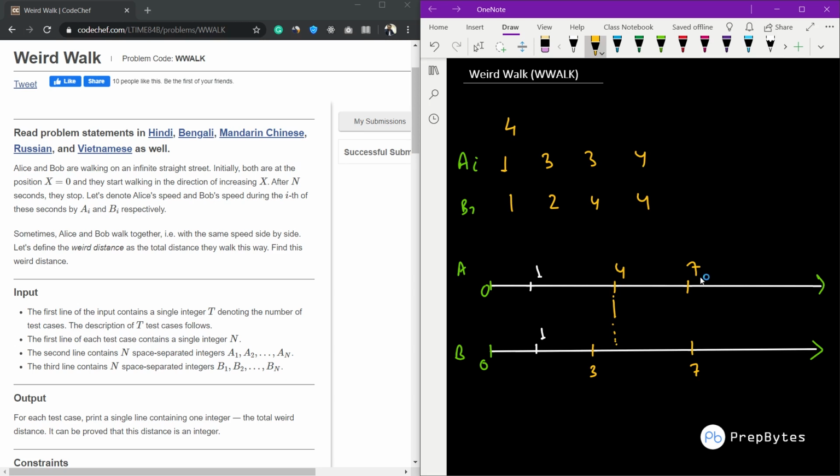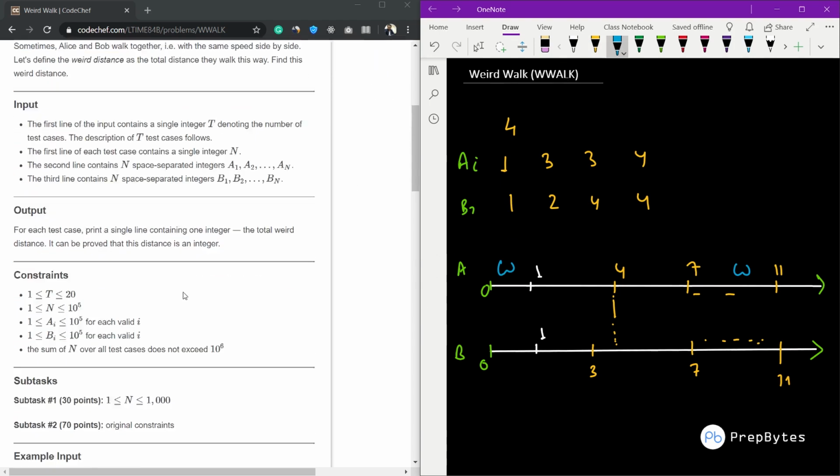Now from 7, Alice will go to 11 because 7 plus 4 is 11, and 7 plus 4 for Bob is also 11. Now you can see that throughout they are moving side by side and at the same speed. So this is a weird distance. This was a weird distance and this was a weird distance. So the total weird distance of this particular question is 5.